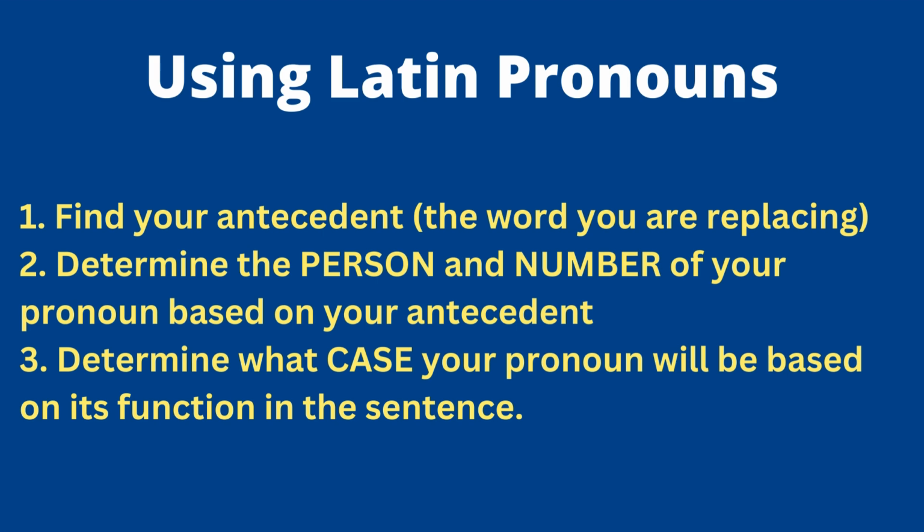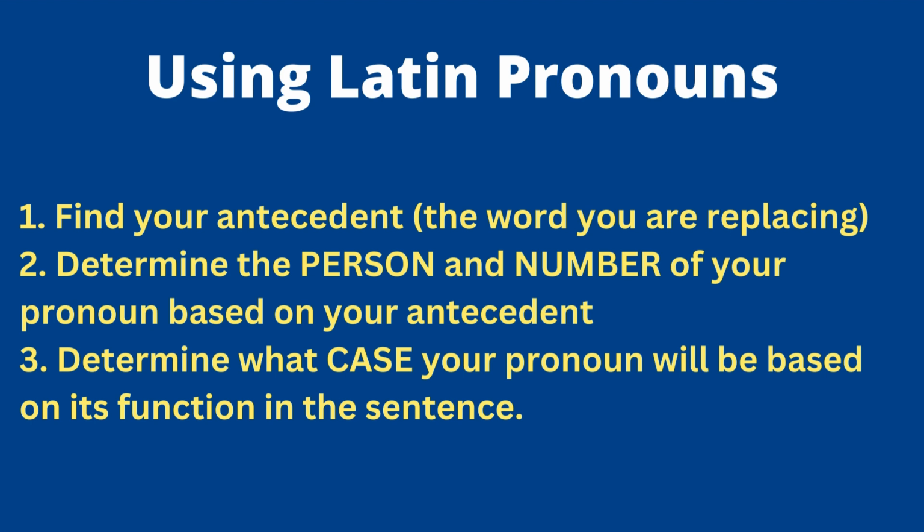What person and what number? So if I use the pronoun you, and I'm talking about one person, that's singular, right? So I already have a good idea of where it is in the chart. The person depends on, am I saying I, we, you, or you all? Okay, so the antecedent will help you understand that. Who am I talking about? What am I replacing? That'll give you the person and the number.